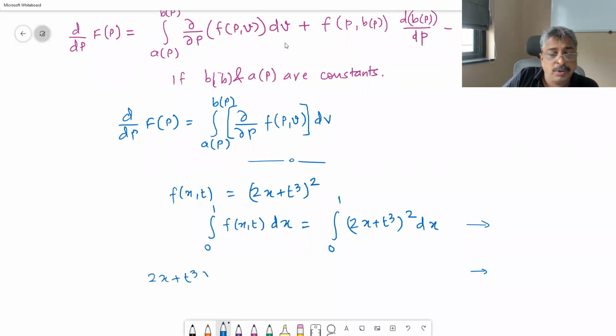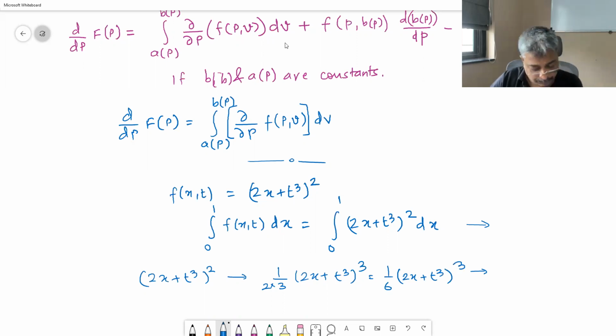(2x + t^3)^2. The antiderivative is, this will become 1/3 (2x + t^3)^3, and then this 2 will come in the denominator, so 1/6 (2x + t^3)^3.